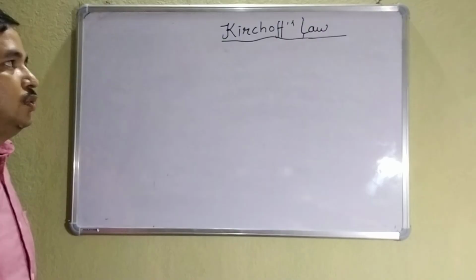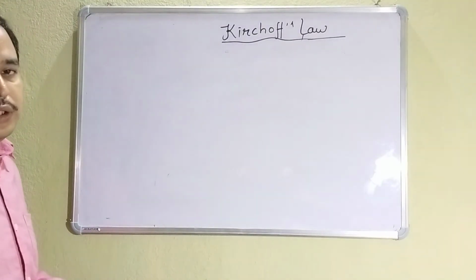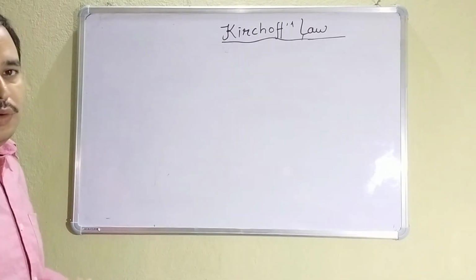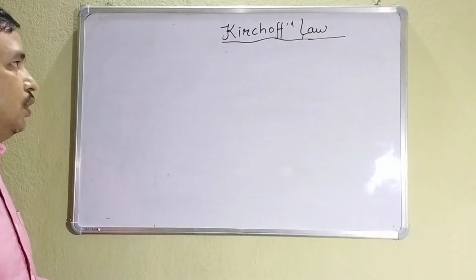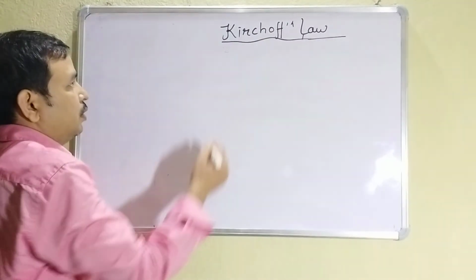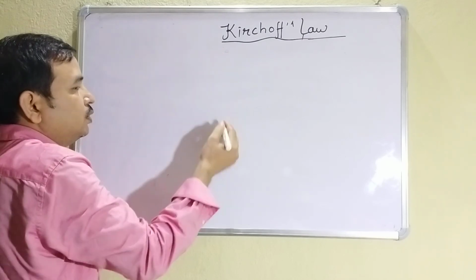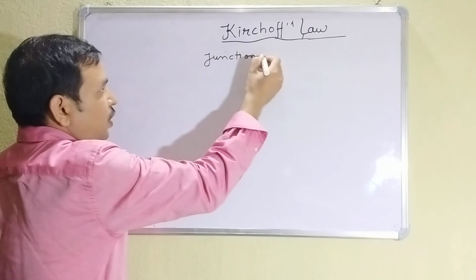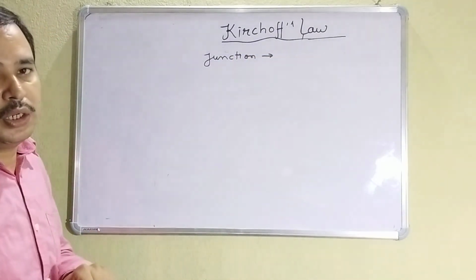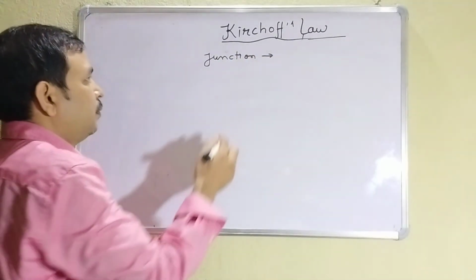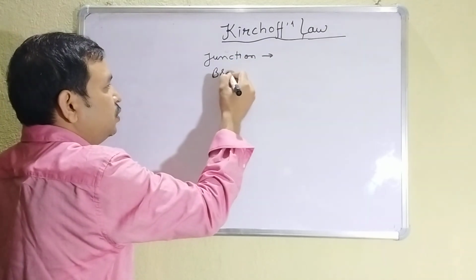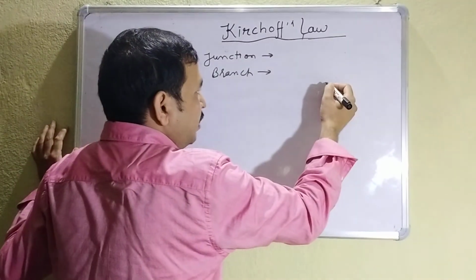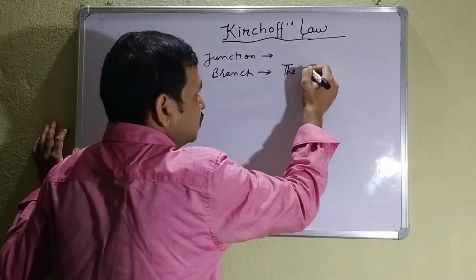Now, in the first rule we have seen how to divide the current in a junction, and if we know the two incoming currents, how we find the one outgoing current. Now for the second rule we have to know certain terms. Junction, just now we have discussed, the point at which more than two conductors meet is known as a junction. Second is branch. This is the most important word. Branch means the path between two junctions.